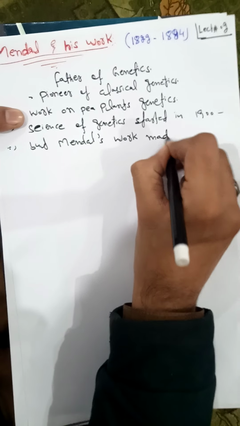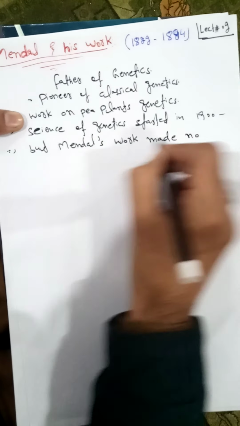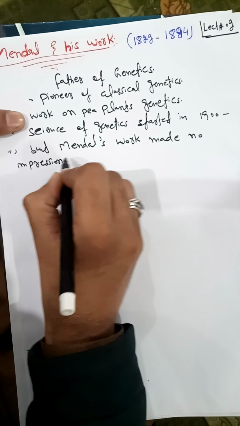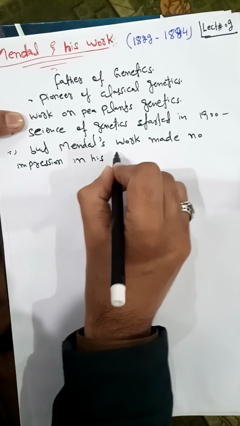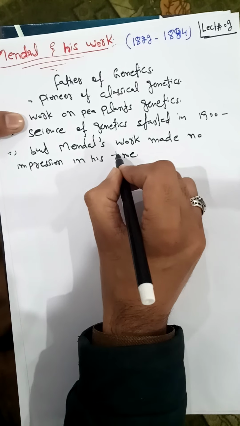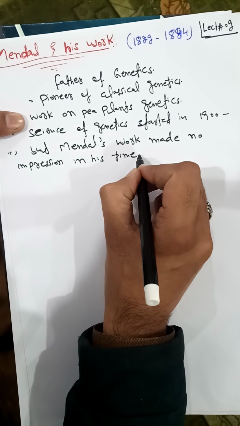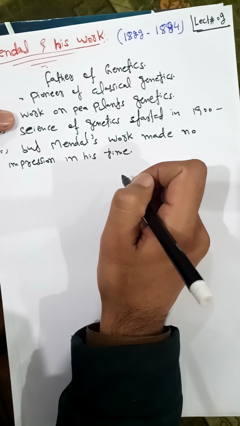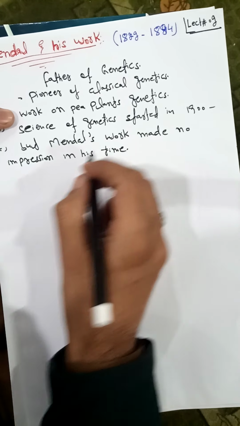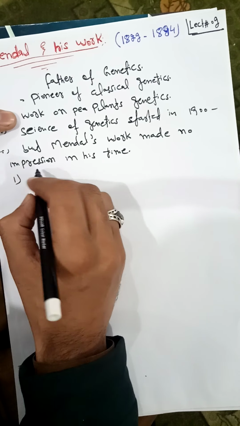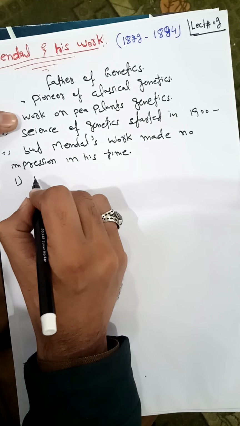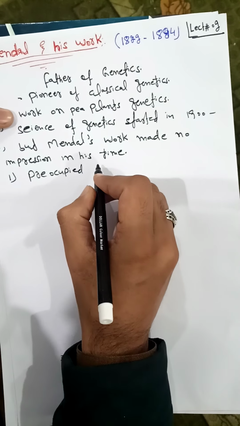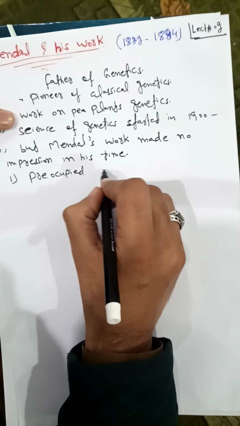made no impression in his time. The people of that time did not accept the work of Mendel. There were several reasons why people did not accept Mendel's work. The biologists were already preoccupied during his time